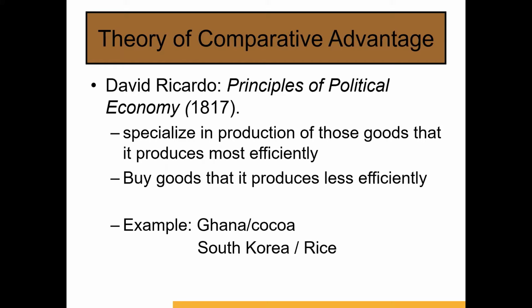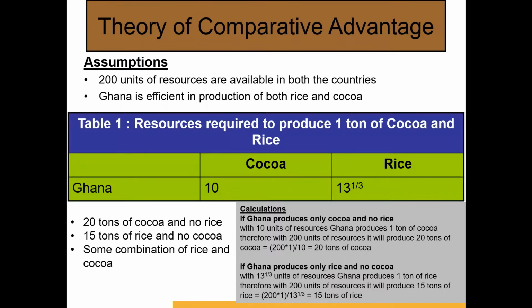To support his argument, he assumed that there are two countries, Ghana and South Korea. Further, he assumed that Ghana has absolute advantage in producing both the commodities and has comparative advantage over South Korea in producing cocoa, whereas South Korea specializes in producing rice. He further assumed that 200 units of resources are available in both the countries.